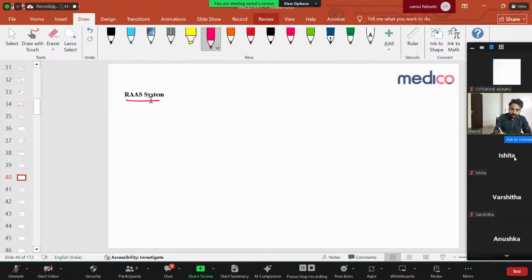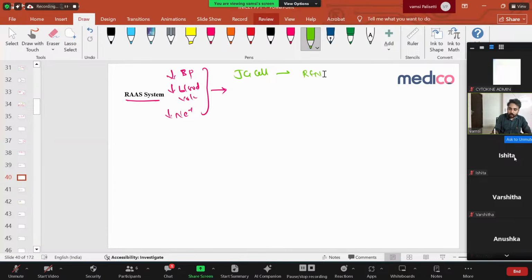So whenever there is decreased blood pressure, decreased blood volume, or decreased sodium, our kidneys' JG cells will secrete what? Renin. JG cells will be stimulated and produce what is called renin. We already know. Now this renin acts on